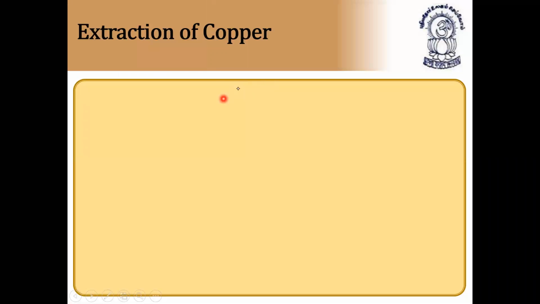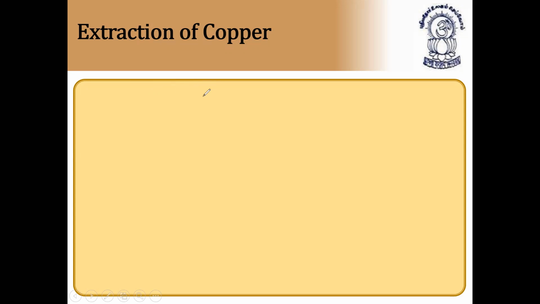First, extraction of copper. So far, we have done how to concentrate the ore and how to convert the concentrated ore into metal oxide. Then we have to do extraction of metal. So now we have started extraction of copper, and we are going to discuss how copper is extracted. Copper is available in the form of sulfide ores and oxide ores.